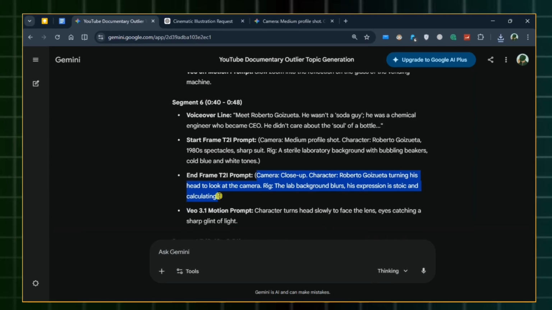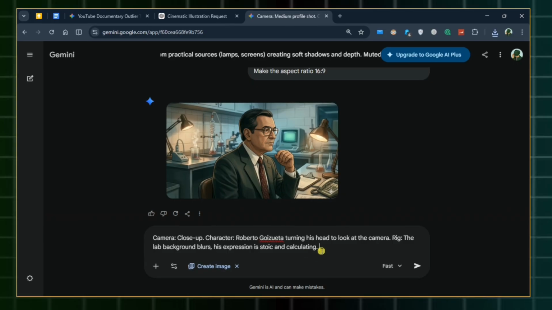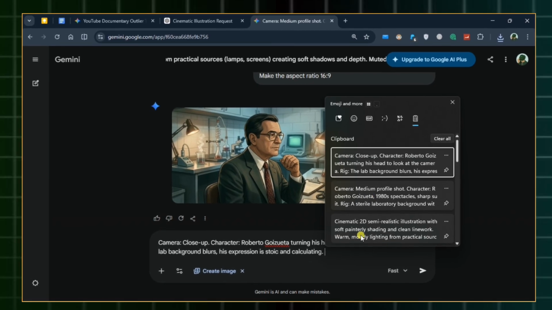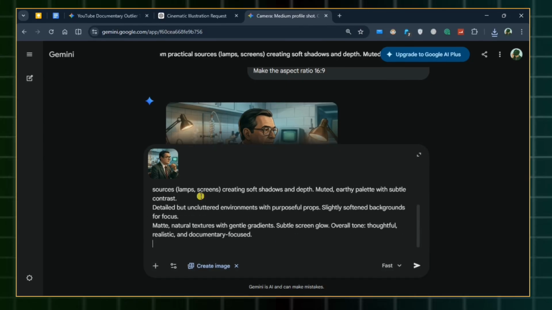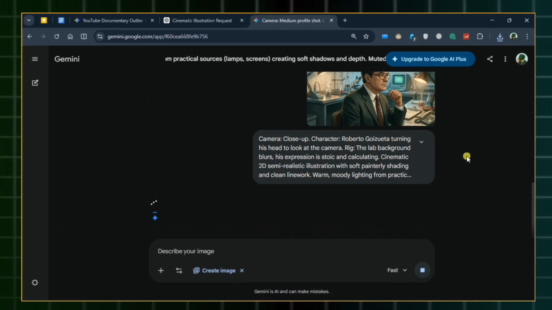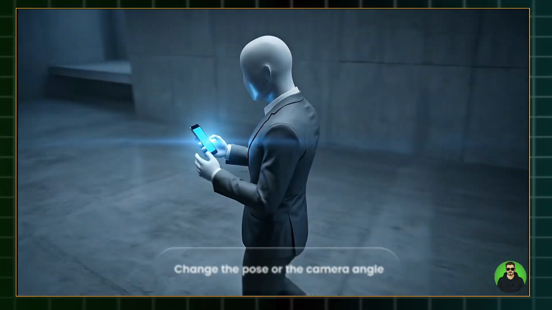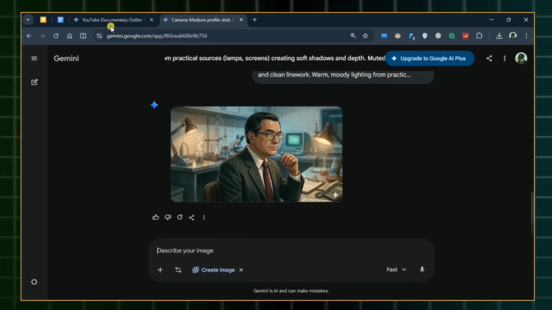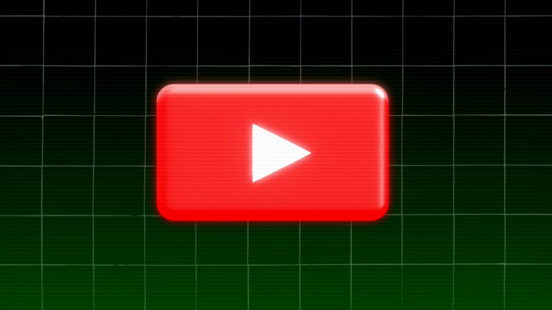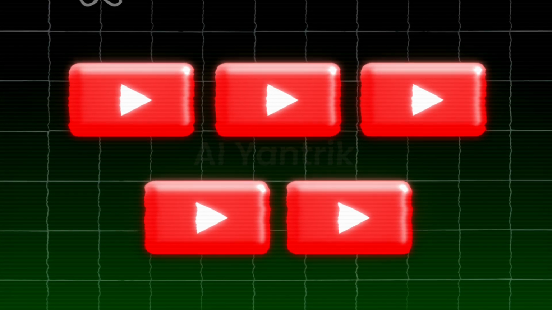Here is the pro move. For the end frame image, paste the prompt from Gemini and also paste this prompt from my doc file at the end. Since now you have your first frame image, re-upload it as a reference for your end frame. This will tell the AI to keep the character and environment identical, but only change the pose or the camera angle. And as you can see, this end frame is consistent. Just repeat this for every scene in your script and you'll get a consistent visual style just like I got here.